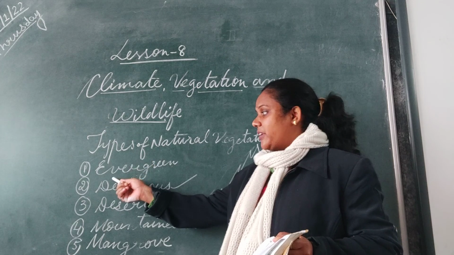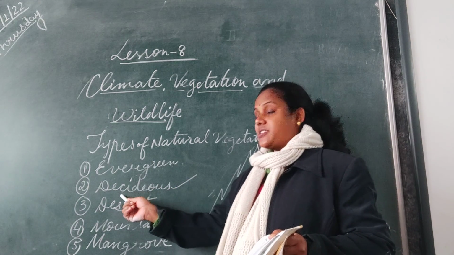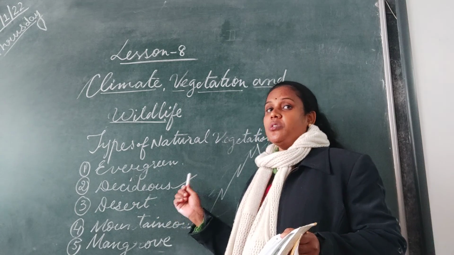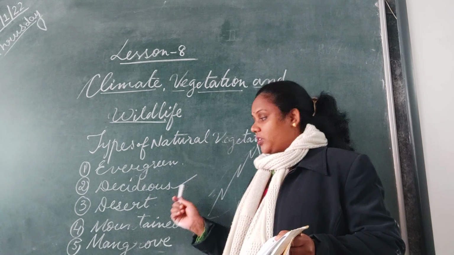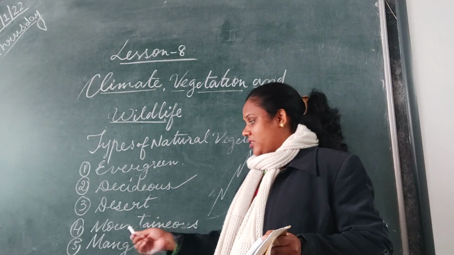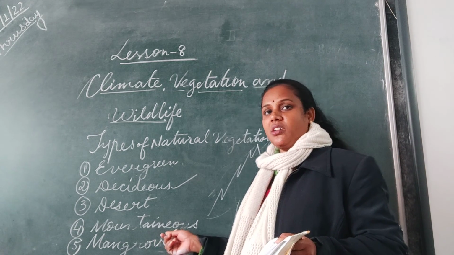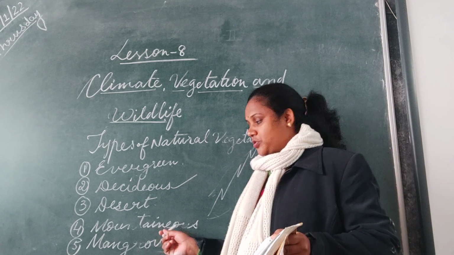First, evergreen is about 200 centimeter of rainfall. Deciduous, 70 to 200 centimeter rainfall. Desert, 75 centimeter of rainfall. Mountainous, we have 900 millimeter rainfall or very less rainfall, snowfall.